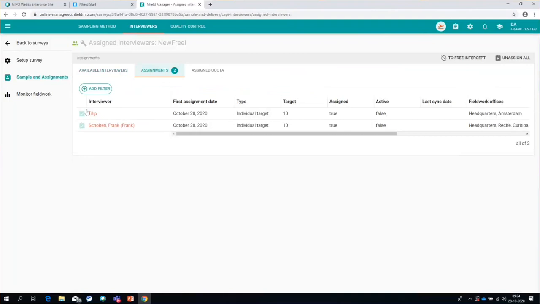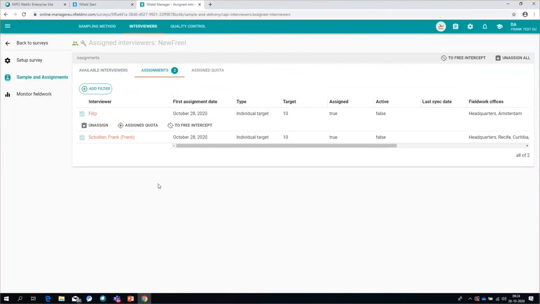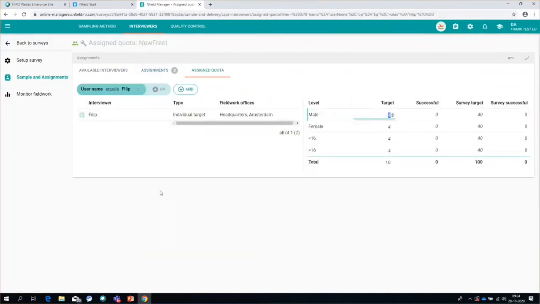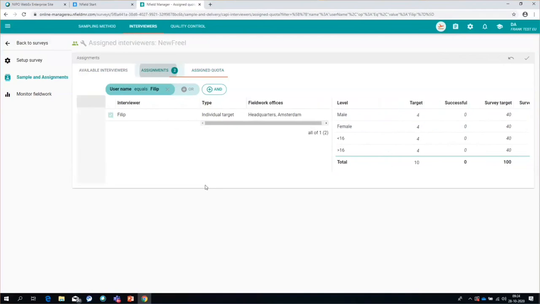We can open them again, and then again decide to unassign them or to change this assignment from the quota assignment to the free intercept. We can still do this at this point. And we can take a look at the assigned quota. And here I could decide to change the actual targets this interviewer is doing on this particular quota frame. So this is the free intercept, or this is the individual targets.